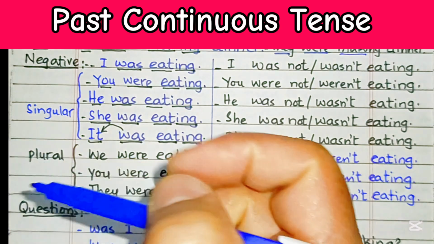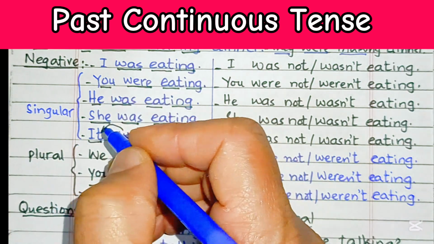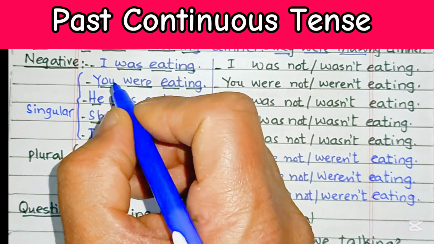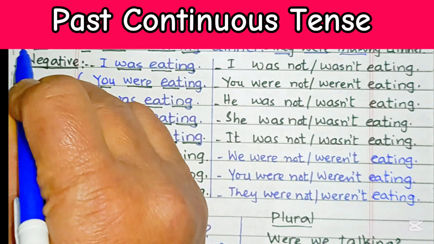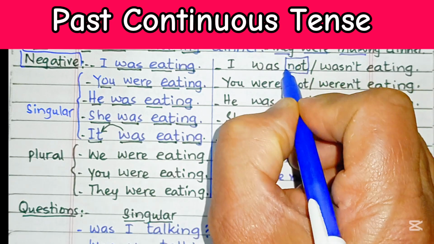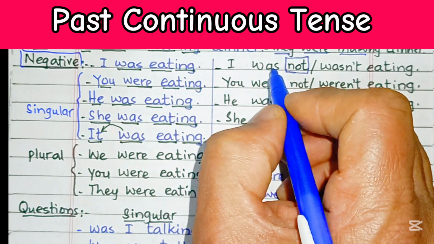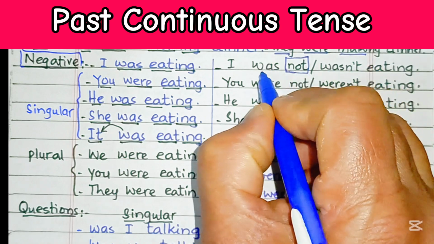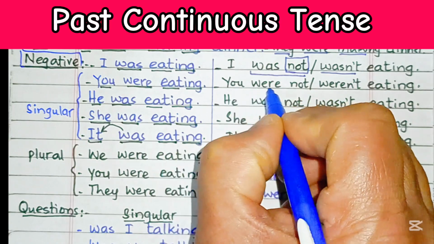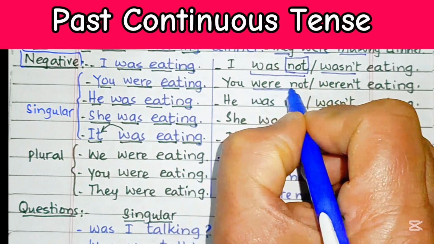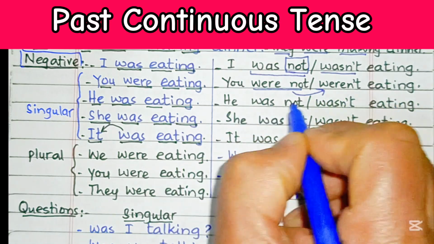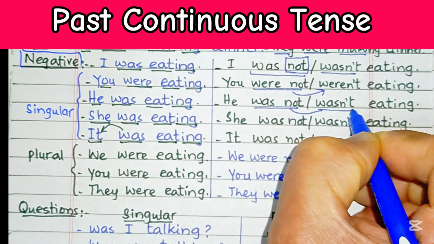Now to form the negative of these simple or affirmative sentences, add not just after the be verb over here. I was not eating, or if we contract was and not, then it is I wasn't eating. You were not eating. These two may be contracted from this to this: you weren't eating. He was not eating. Again, contraction of this may be he wasn't eating.